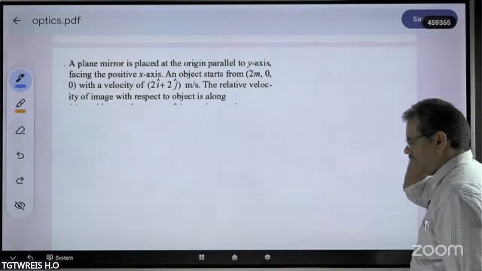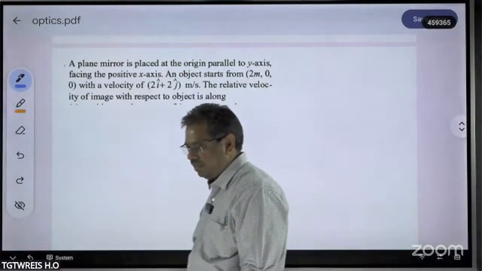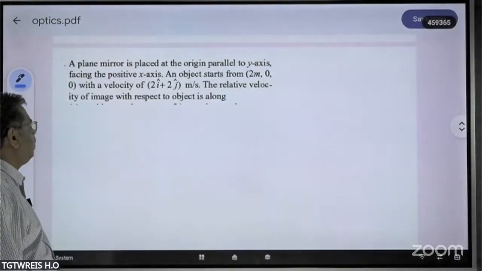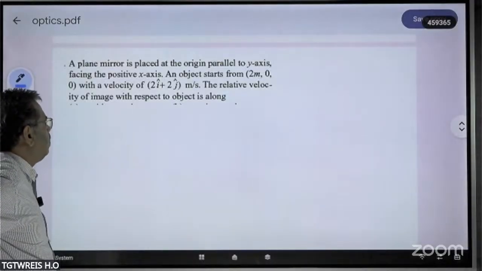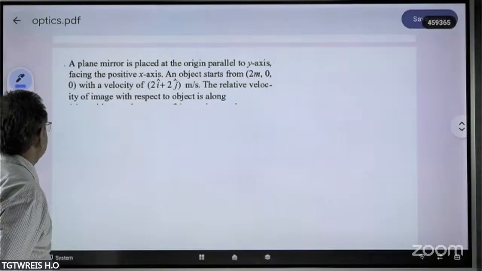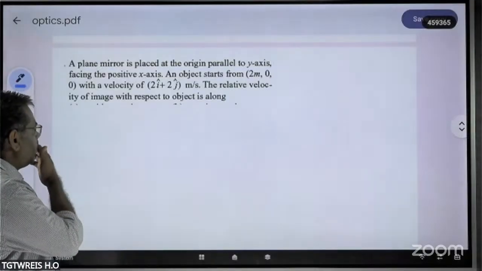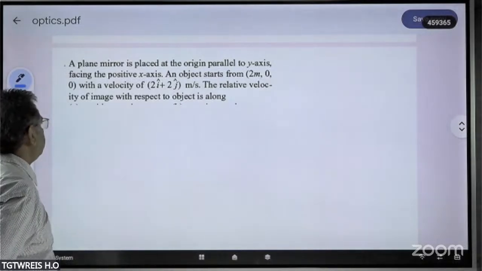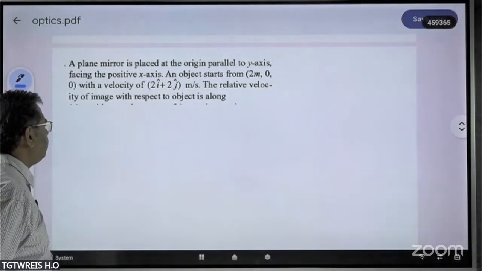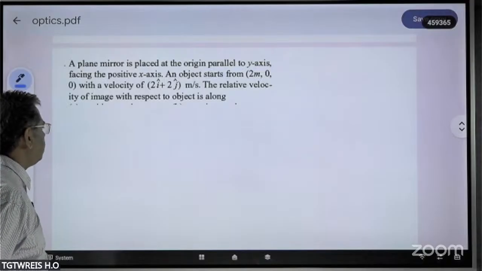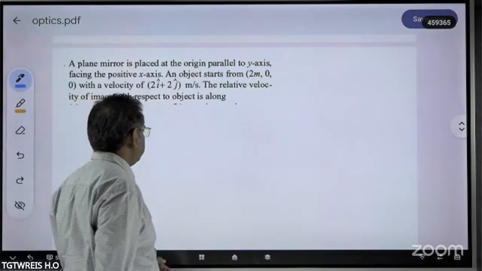So let me tell this problem finally. Here a plane mirror is given to you at the origin, parallel to the y-axis, facing the positive x-axis. An object starts from (2 meter, 0, 0) with a velocity 2i plus 2j meter per second. The relative velocity of the image with respect to the object is equal to how much?